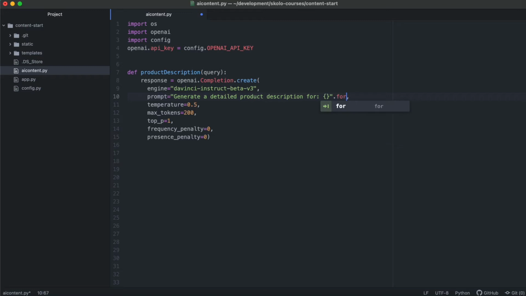So I'm going to say format query. Whatever the person enters as a query will come through there, but this is going to be standard for generating a product description. So I can have it inside of the prompt that I send to OpenAI at all times.